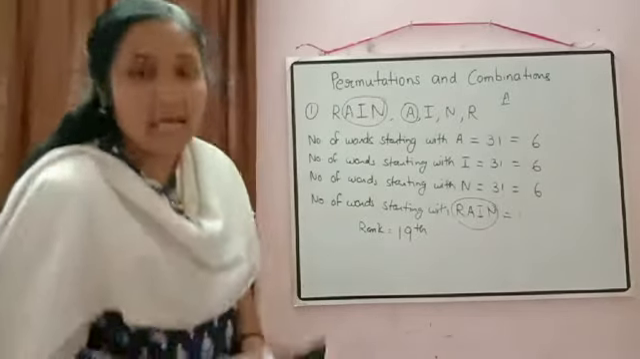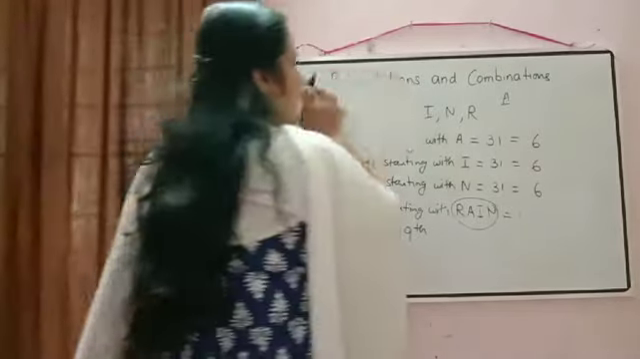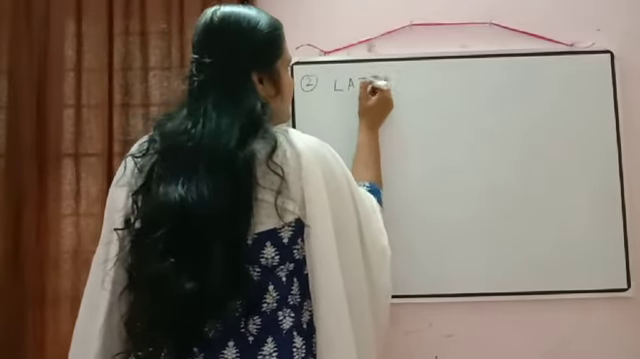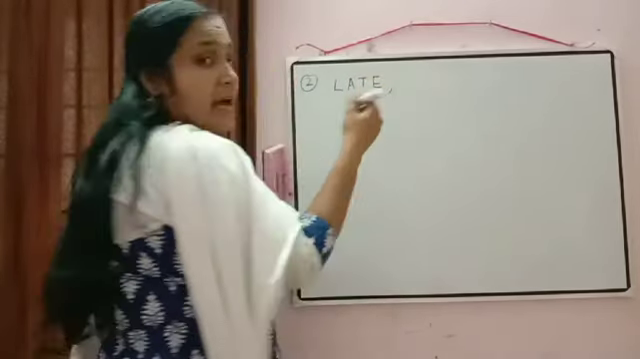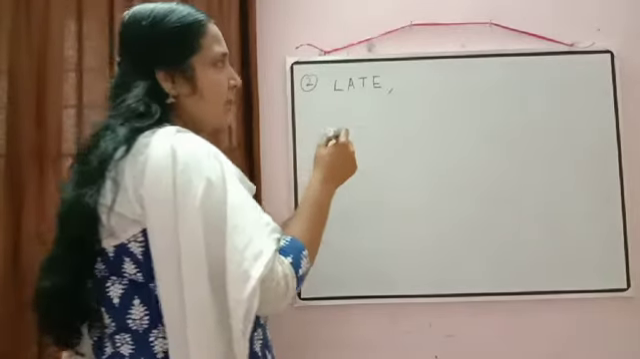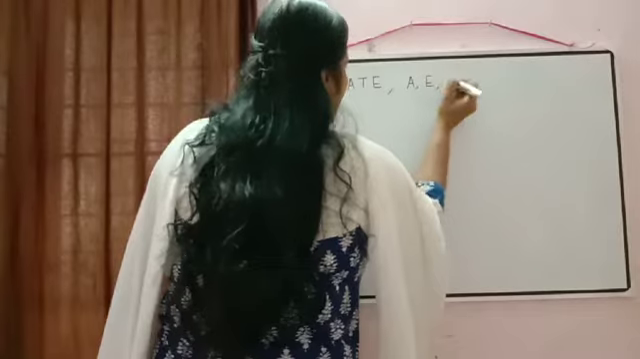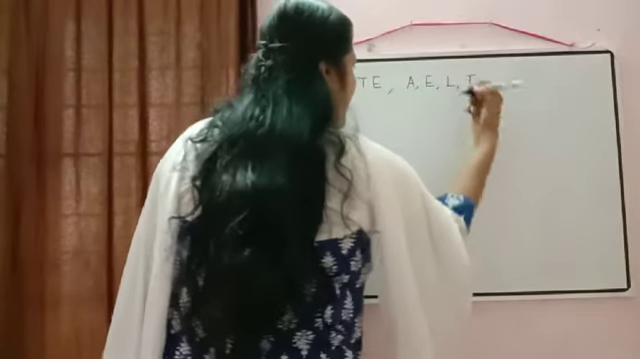Next word is late. L-A-T-E. Our second word is late. So first again what we can do? We can arrange according to dictionary order. Which letter should come first? A should come first. Then E. Then L and then T there.